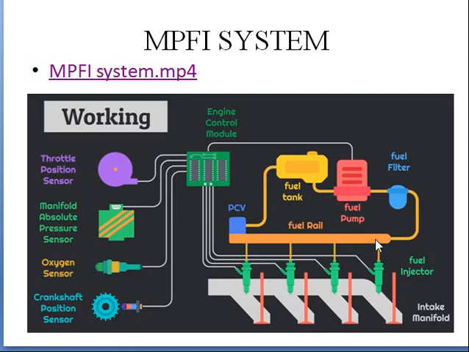So here in case of multi-point fuel injection system, the carburetor will have two throttle valves, and the fuel will enter into the engine with high pressure, and that pressure will be directly injected at this intake manifold. So that is about multi-point fuel injection system. So here we are injecting the fuel with high pressure, and that fuel is getting mixed at multi points. So we call it as multi-point fuel injection system.